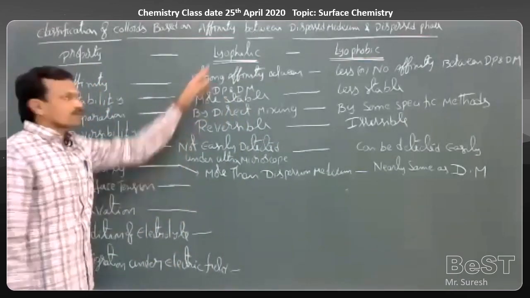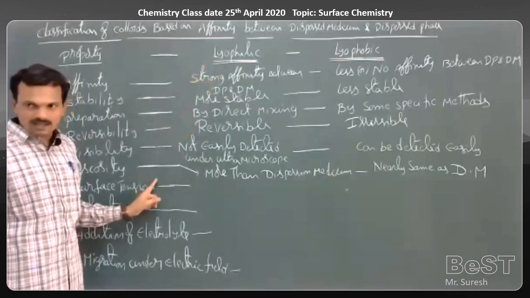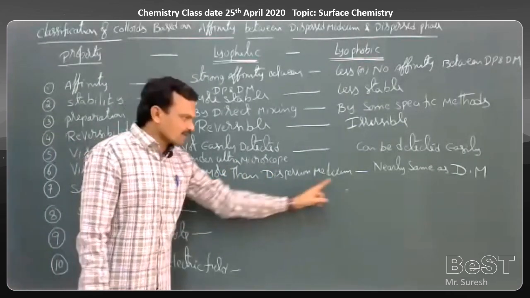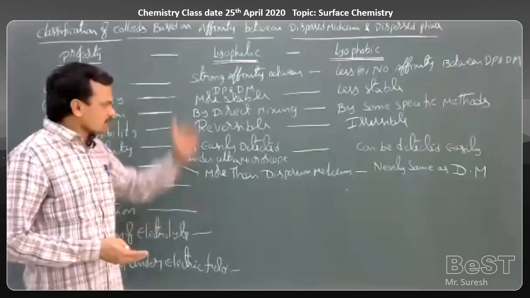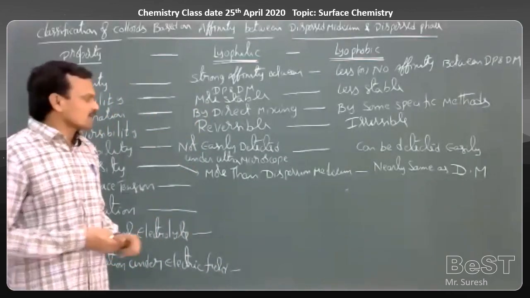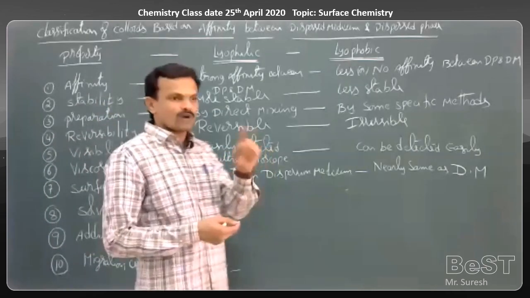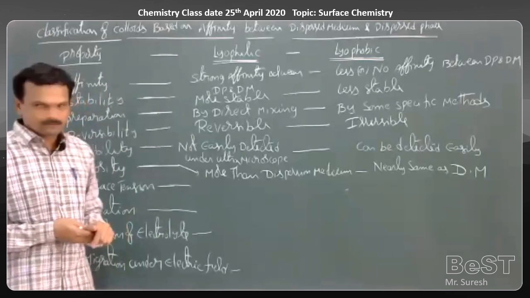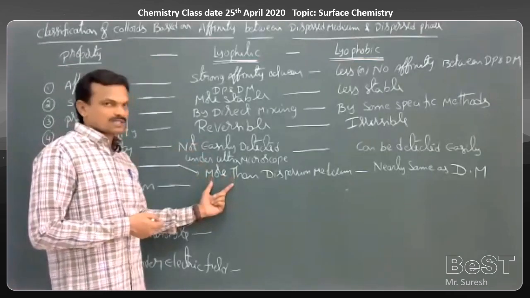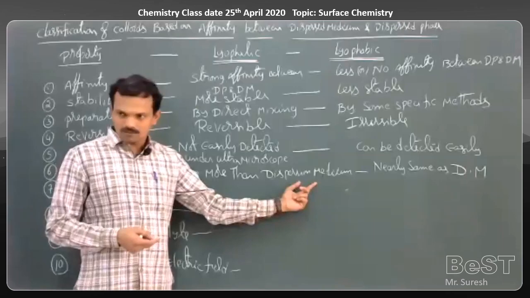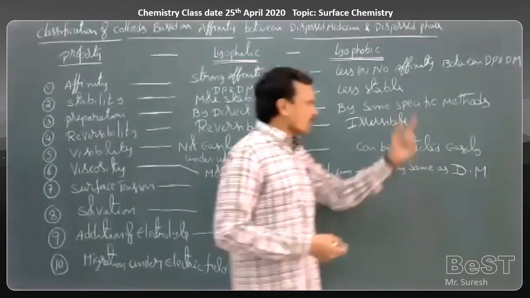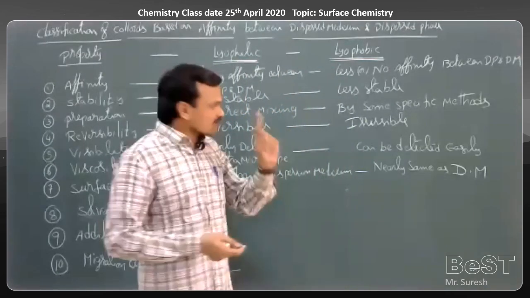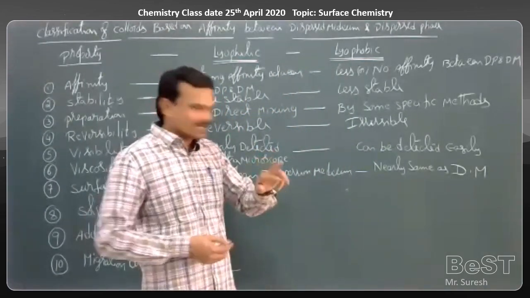In case of lyophilic colloids, the viscosity of the total solution is more compared to the viscosity of the dispersion medium. Take an example, starch. If you compare the viscosity of a starch solution and water, starch is more viscous than water. That means the colloidal solution has more viscosity than the dispersion medium. Now take the same example here, a gold colloidal solution.